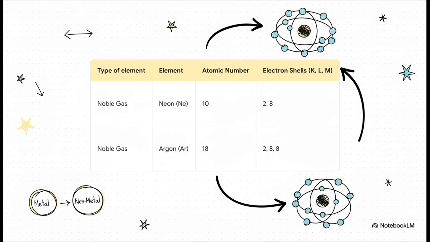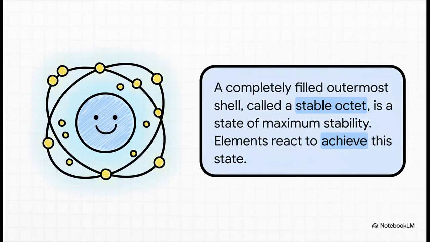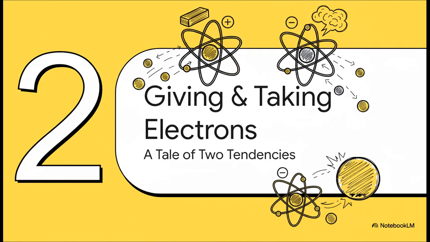This is very important. You see, this filled shell, this stable octet, is the secret to their non-reactive nature. They are happy and stable, so they don't need to react with anyone. They are complete. But what about the other elements? They are not stable, so they will react to achieve that stable octet. And they do this in 2 different ways, either by giving away electrons or by taking electrons.